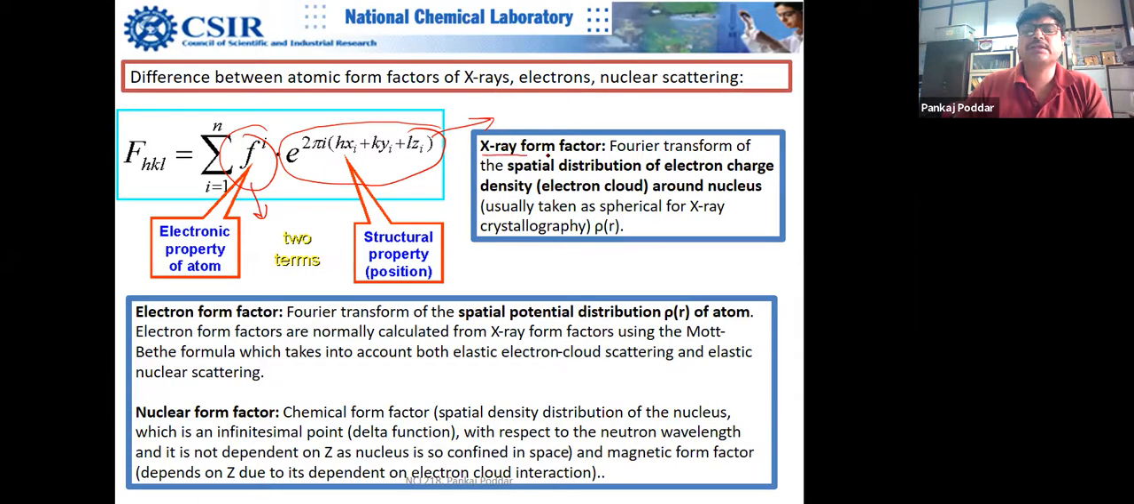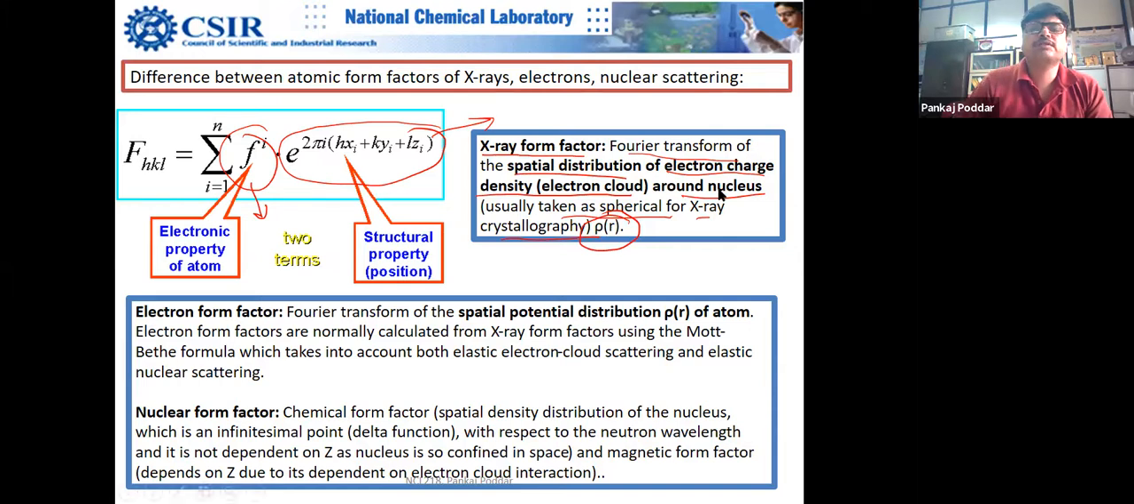For example, the X-ray form factor is the Fourier transform of the spatial distribution of electron charge density, the electron cloud around the nucleus, usually taken as spherical for X-ray crystallography. It is not actually spherical, but for simplicity it is taken so. So X-ray crystallography does not see the atom. It does not see the ball-and-stick model.